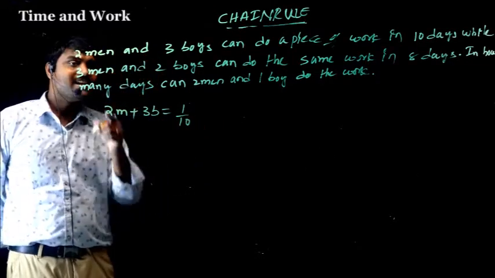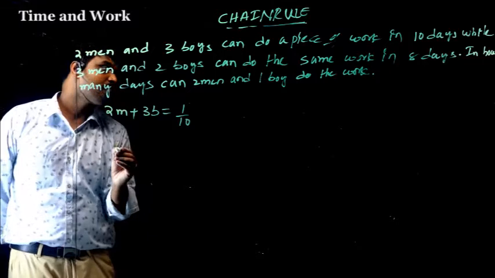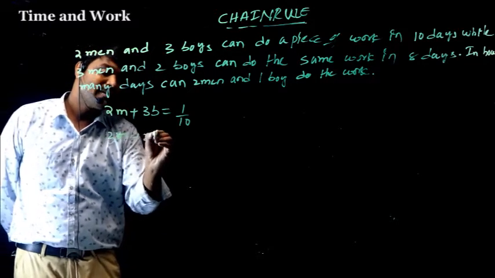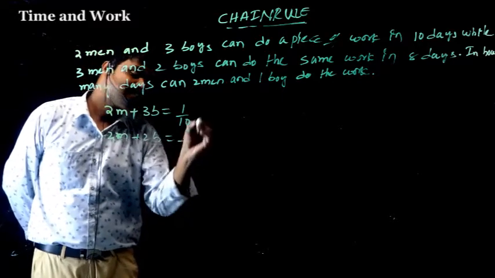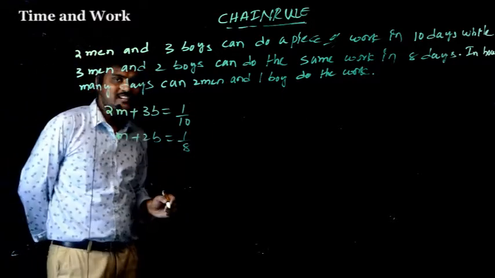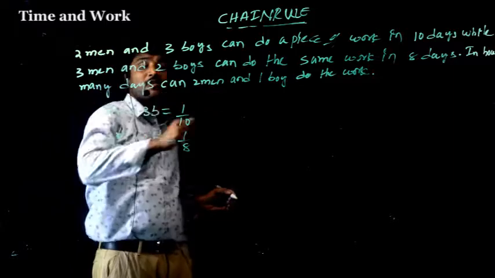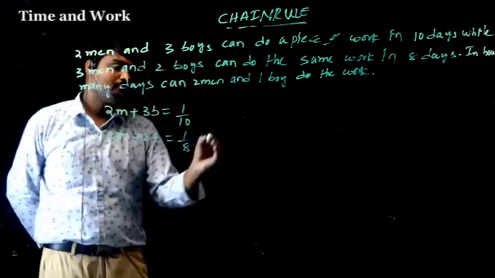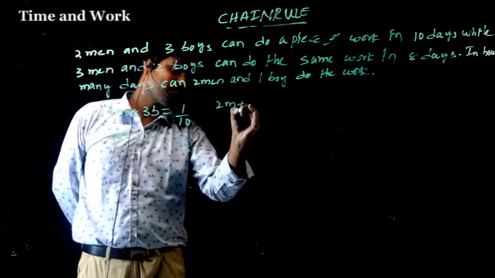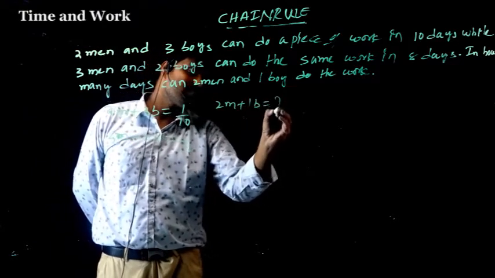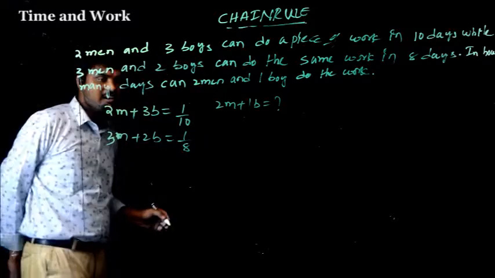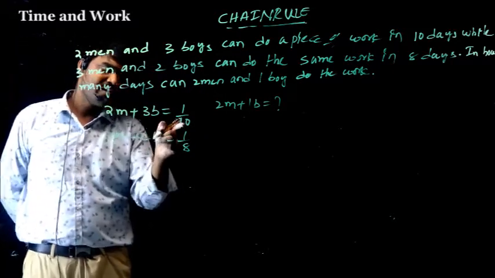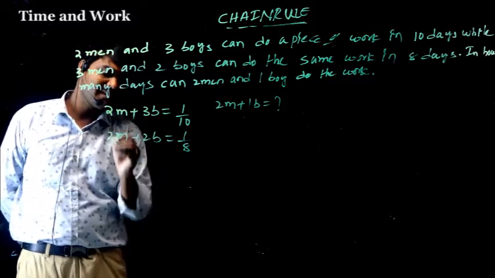Then next, 3 men and 2 boys can do the work in 8 days. So he is asking, in how many days can 2 men and 1 boy do the work? So here work is always 1 unit. That's why we should do cross multiplication.